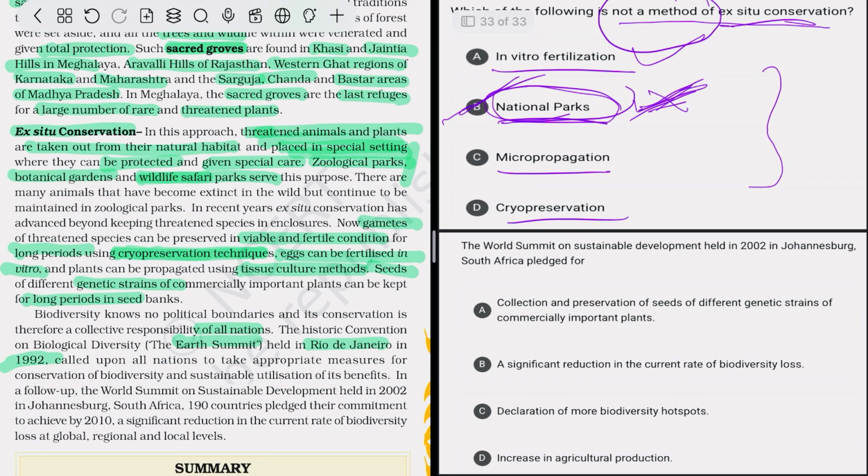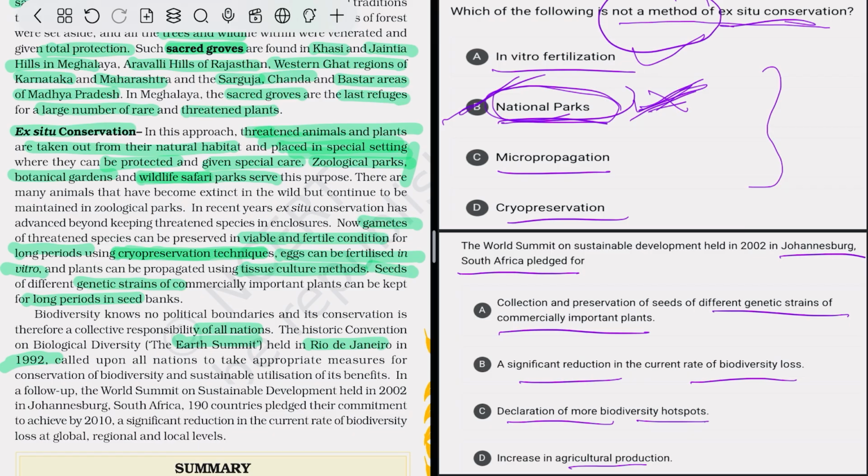The World Summit on Sustainable Development held in 2002 in Johannesburg, South Africa, pledged for collection and preservation of seeds of different genetic strains of commercially important plants, and a significant reduction in the current rate of biodiversity loss, declaration of more biodiversity hotspots, increase in agriculture protection. So they pledged a significant reduction in the current rate of biodiversity loss. So option B is correct.